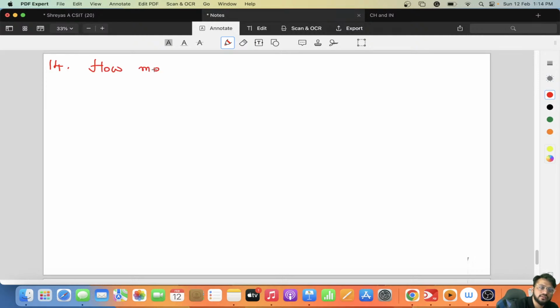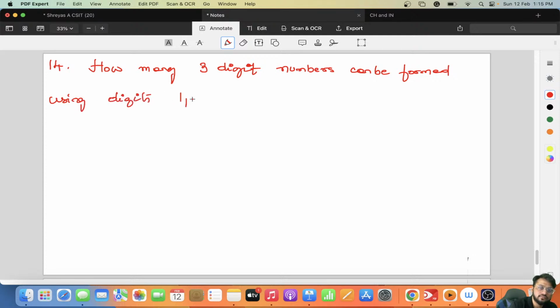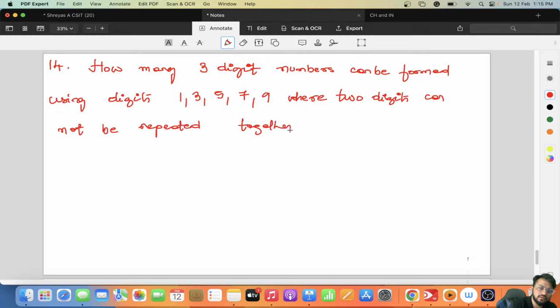How many 3-digit numbers can be formed using digits 1, 3, 5, 7, 9, where 2 digits cannot be repeated together. ठीक है, 3-digit numbers बनाना है मुझे, ठीक है. Yes, I have to make 3-digit numbers.